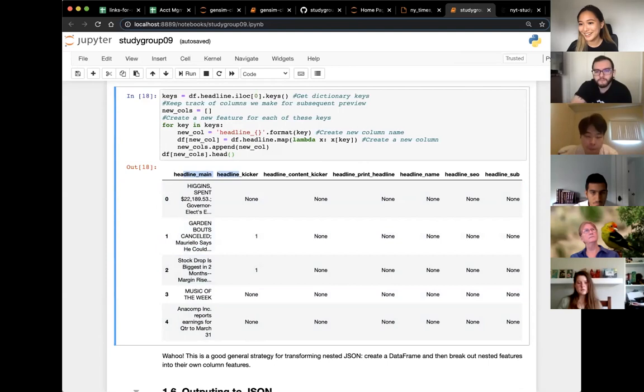So if I'd done more inspecting, I would have found out that most of these turned out to be none, and this was unnecessary. But at least I have this function here. I can always edit it to just keep the main. Any questions at this point? This is part of the data cleaning process that you're going to have to play around with your Python skills and figure out how to make the data work best for you. Cool. So because JSONs are so nested, we have to do this breaking out to just get the information that we want in their own columns.